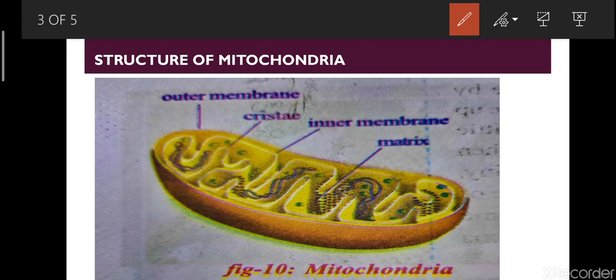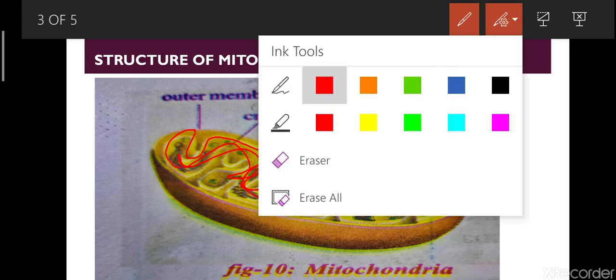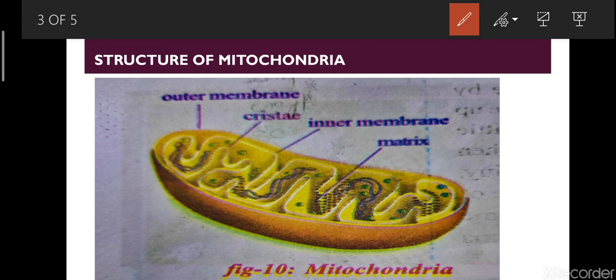The inner membrane, see, this inner membrane contains so many foldings. These foldings will be called cristae. Within the inner compartment, there is a substance filling the inner compartment. This substance will be called the matrix. Within the matrix, there are so many small particles. See this, these are the black-like structures. These are called elementary particles.